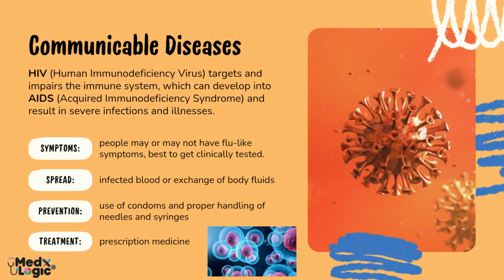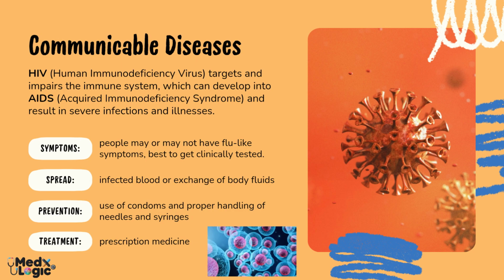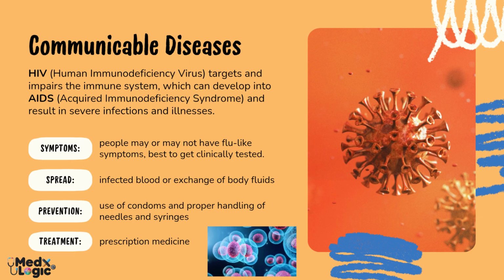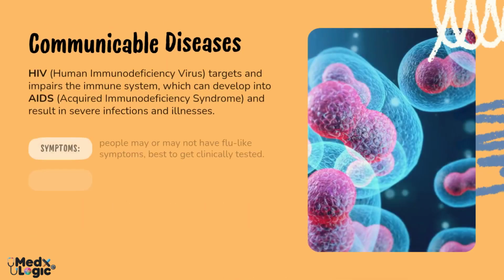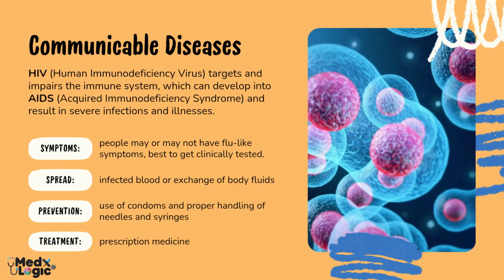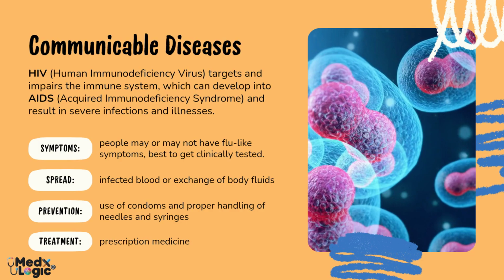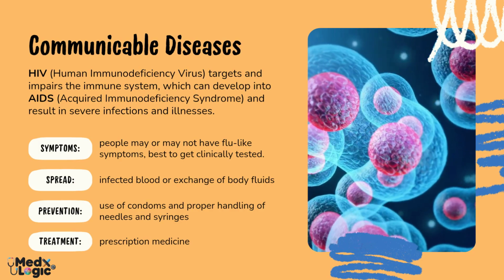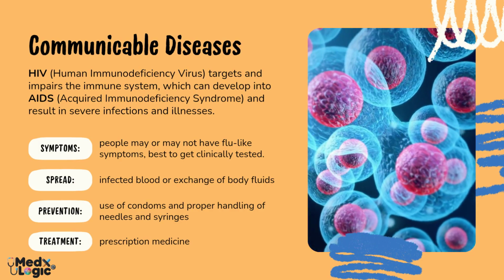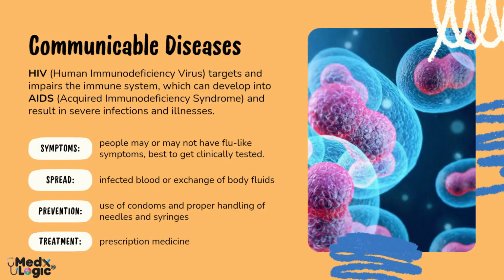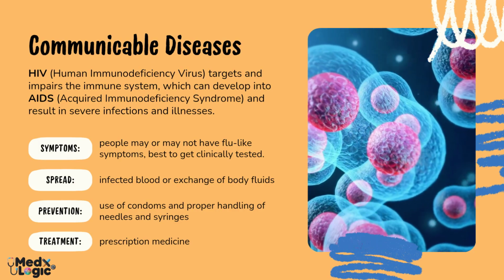Another important communicable disease is HIV, or human immunodeficiency virus. HIV attacks the immune system and weakens the body's defense against infections. If left untreated, it can progress to AIDS, which leads to severe infections and illnesses. HIV spreads through infected blood, sexual contact, and sharing contaminated needles. Prevention includes safe sexual practices, proper handling of needles, and regular testing. Treatment involves lifelong antiretroviral medicines that control the virus.